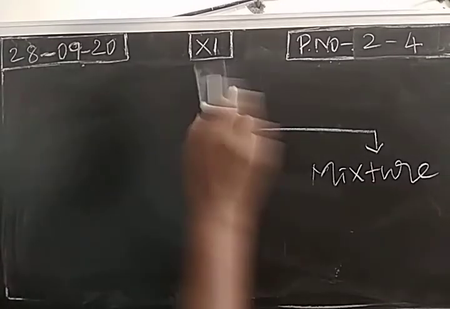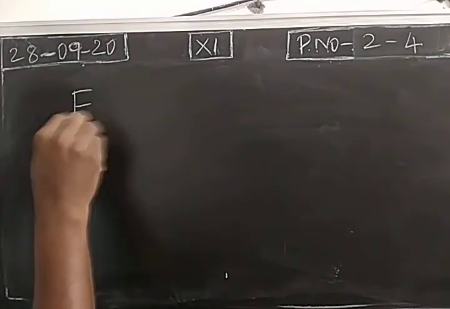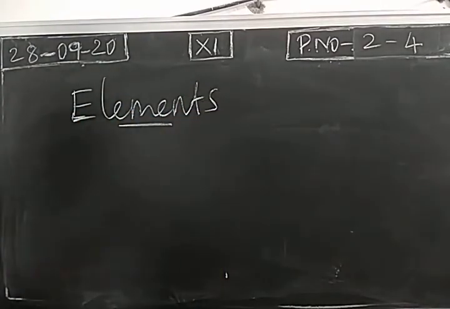As we studied in lower classes, elements are the building block of all materials in the universe. So still now we have discovered and prepared 118 elements. All the materials in the universe, both living as well as non-living beings, are made up of elements. So they are the building block or fundamental units of all materials in the universe. And the elements are made up of same kind of atoms. When you take hydrogen element, the hydrogen element will be made up of same hydrogen atoms.